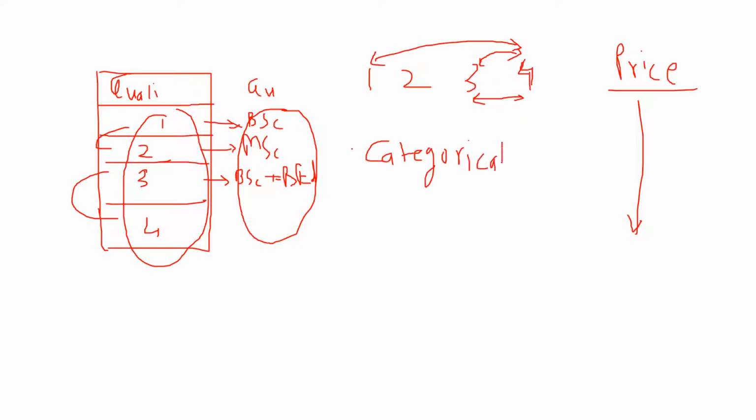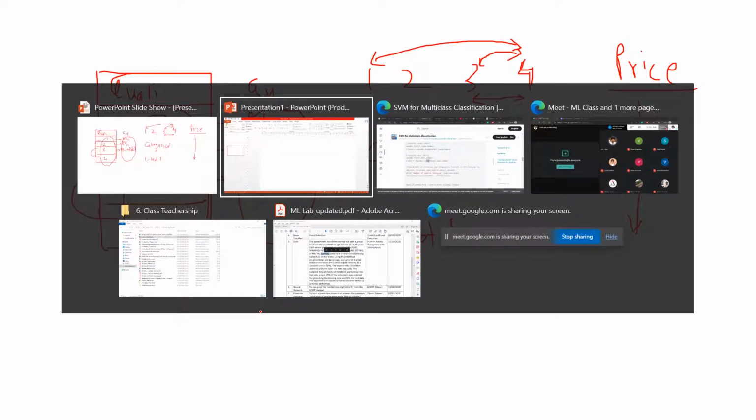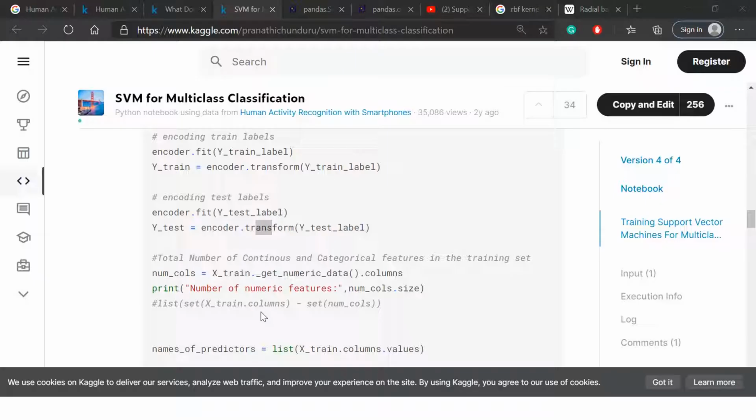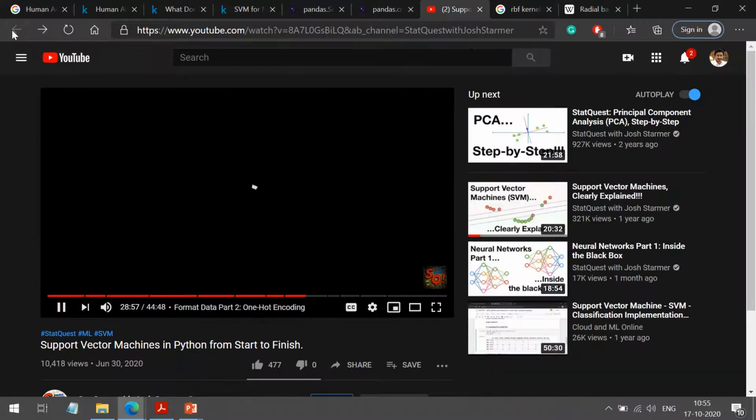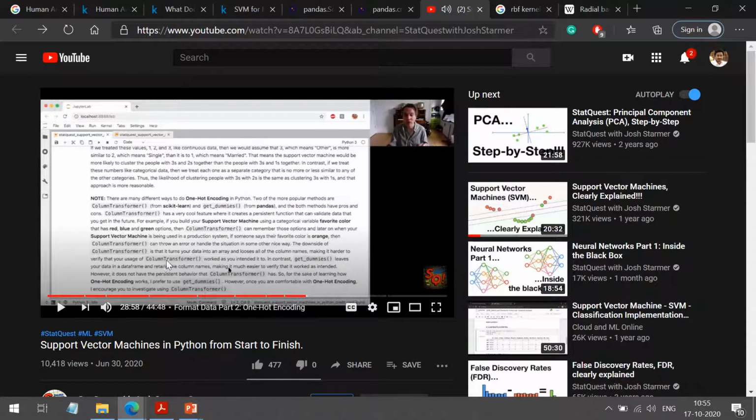So for that we have to do a transformation and encoding. You might have heard of one hot encoding. It is better explained in a video, let me show you one. That encoding and transformation is explained in this video. I will share the link of this video after this class, so please go through that.